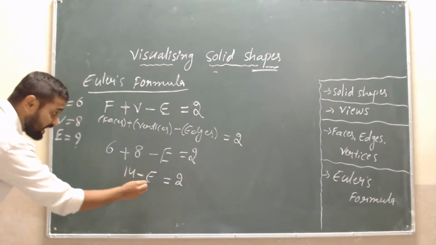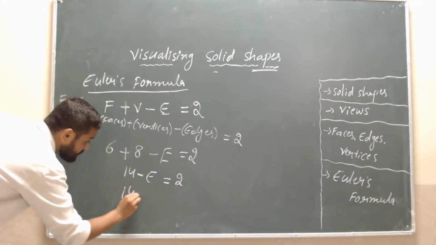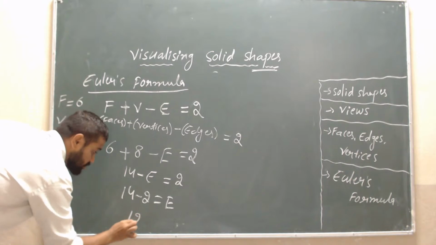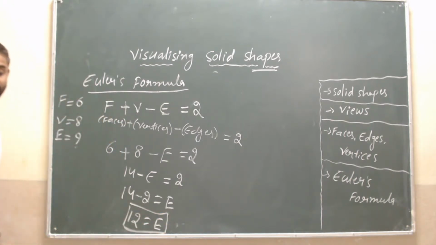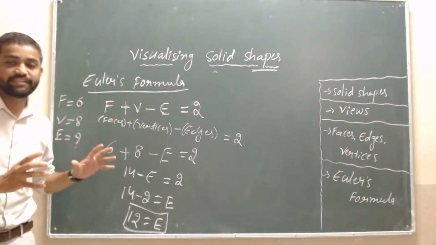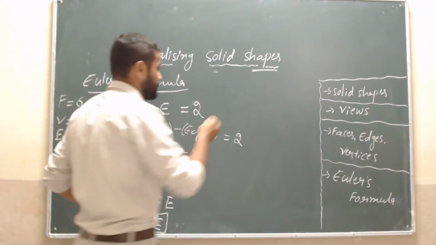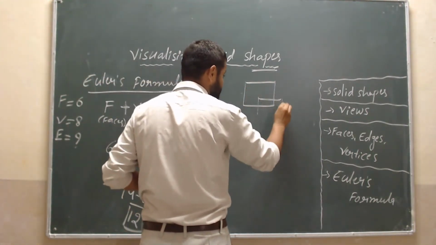Then this will come to this side and this will go to that side, I mean the transposing method. 14 minus 2 is equal to E. 12 edges are there in the solid shape. There are 12 edges in the solid shape. For example, take this one, as in the previous example, what we did.